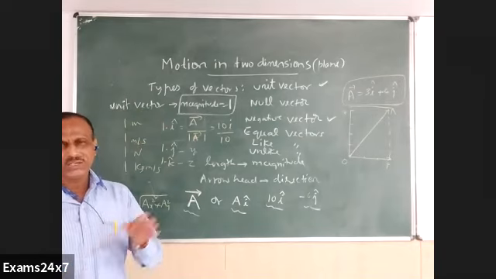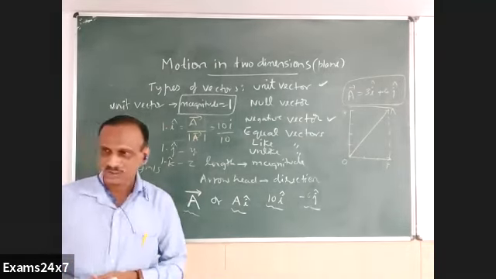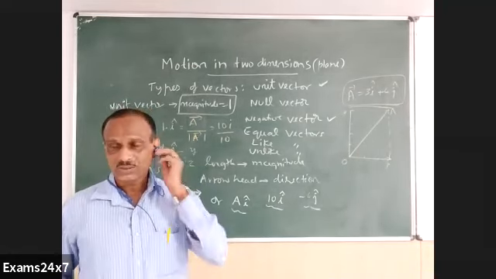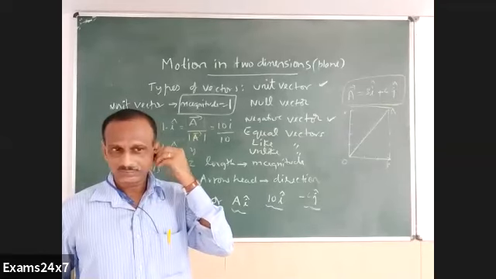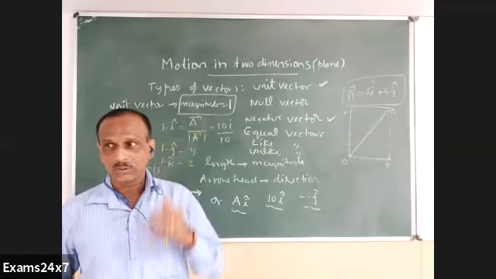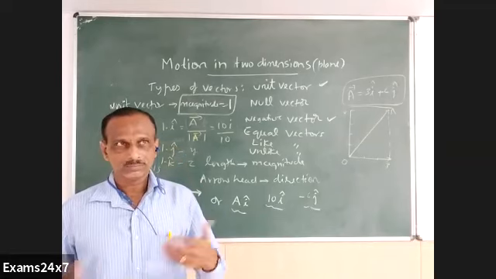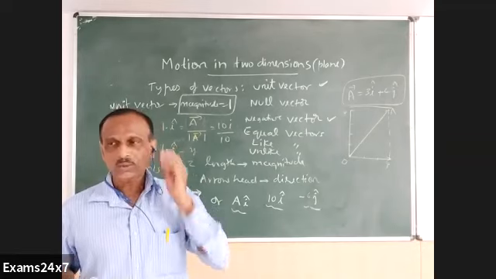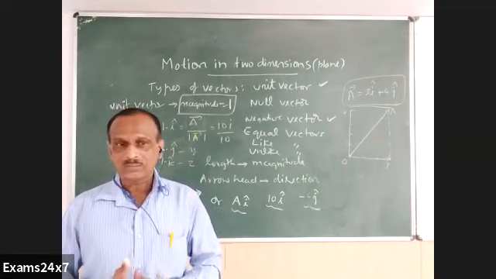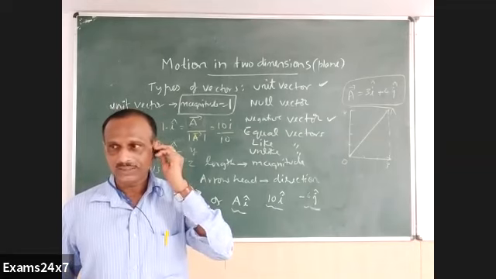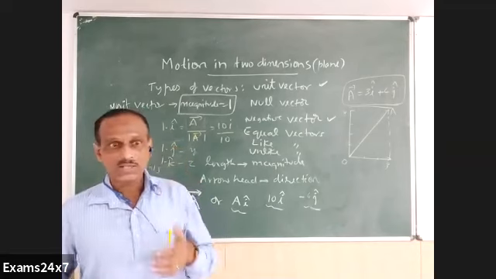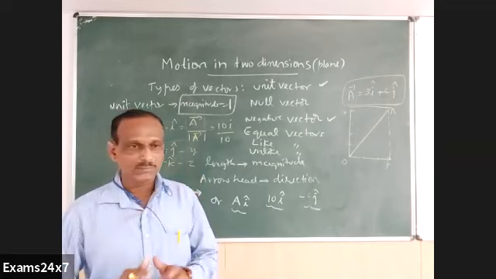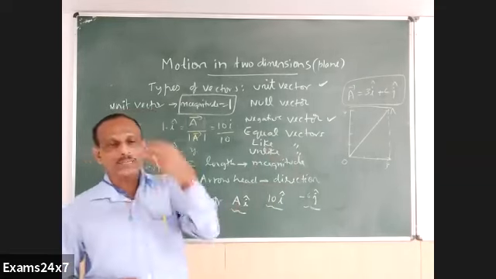The only reason we mention it: how is direction possible for a physical quantity having no existence? 0 means what? Nothing is there. So for nothing, how can we have direction? It is as ambiguous as talking about Pishachis and all. Whether it is true or not, no one knows, because they do not have any physical quantities linked with them, length, height, etc. No one can measure mass, weight, etc. Only in movies we have some imaginary appearances given for them. Like that, null vector does not have any existence.